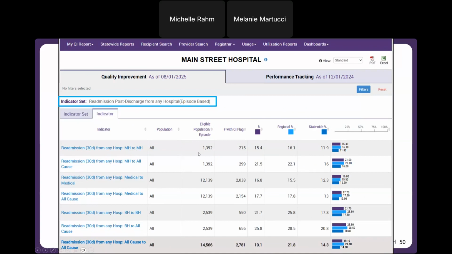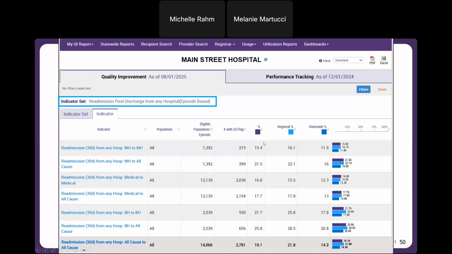These are looking at the number of mental health inpatient discharges. So we have 1392 mental health inpatient discharges. And of those discharges, 215 have been readmitted within 30 days to any hospital's inpatient service for mental health reasons within the past 13 months. So these are the discharges that have had that readmission.